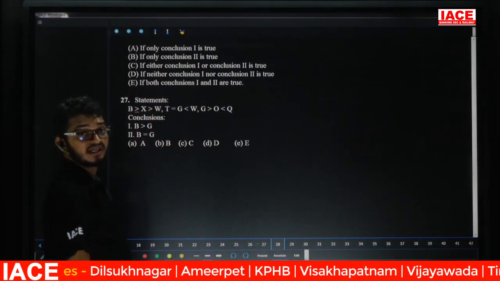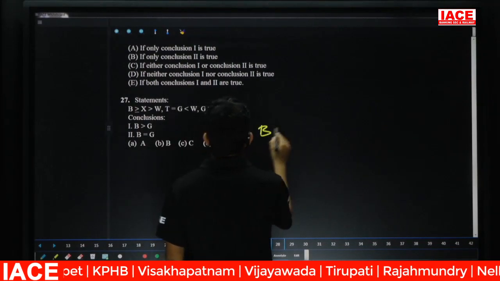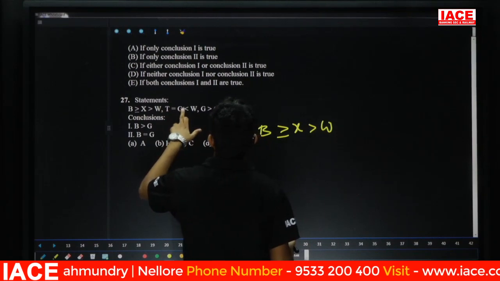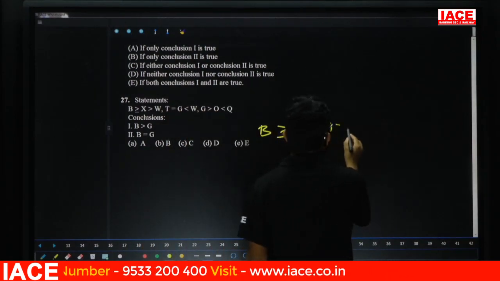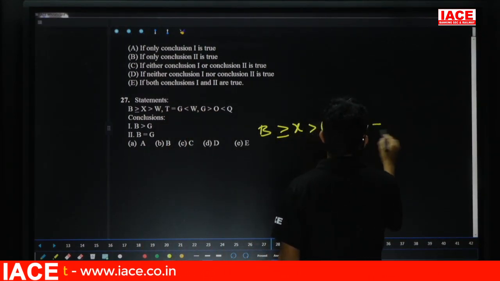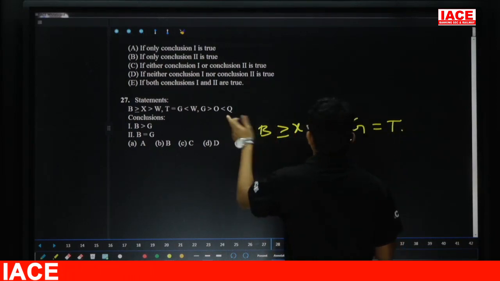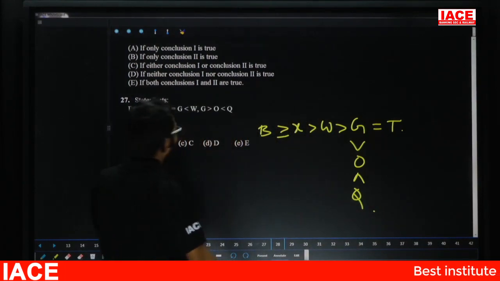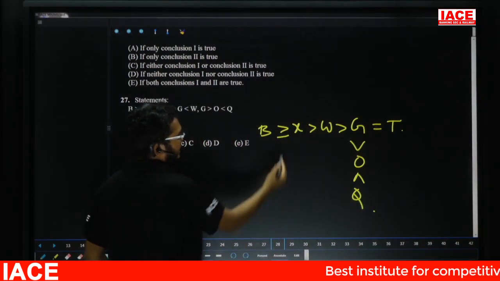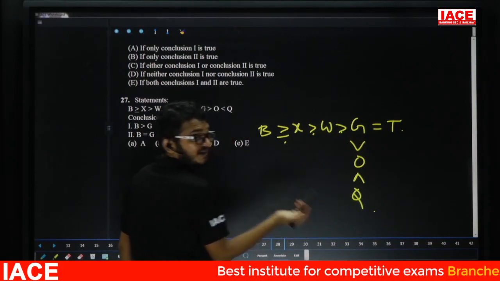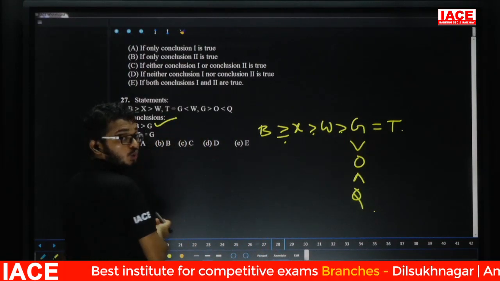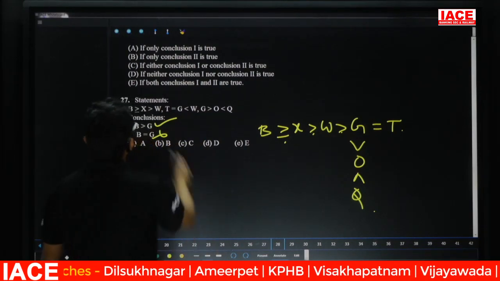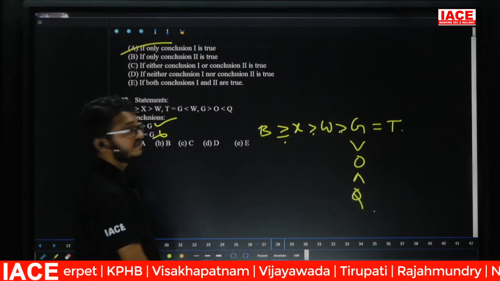Question number 27. Take here given statement. See here, B is greater than or equal to X. X greater than W. Next, T equal G. G less than W, then W greater than G. Next, G equal to T. Next last one, G greater than O. O less than Q. Take conclusion number 1, B and G. See here, greater than or equal to, greater than, greater than. Result is what? Greater than. So B greater than G, true. B greater than G is true means B equal to G is false. Then answer is what? Only 1 follows. Question number 27, answer is option A.